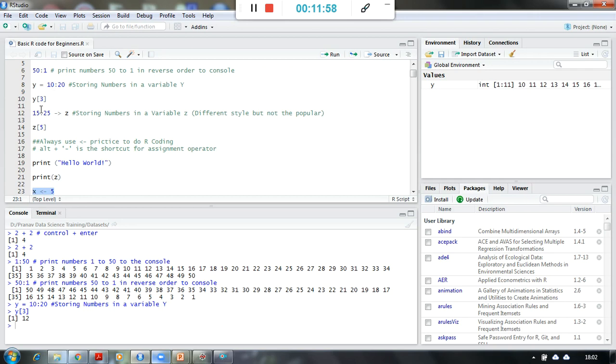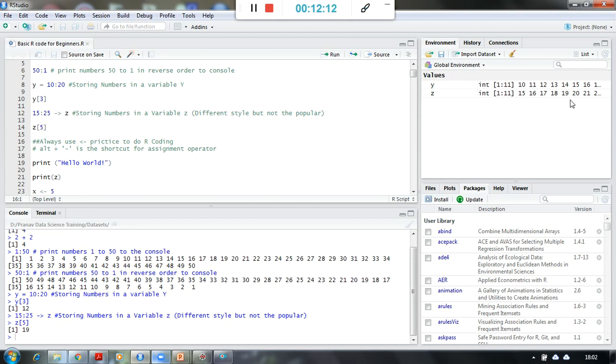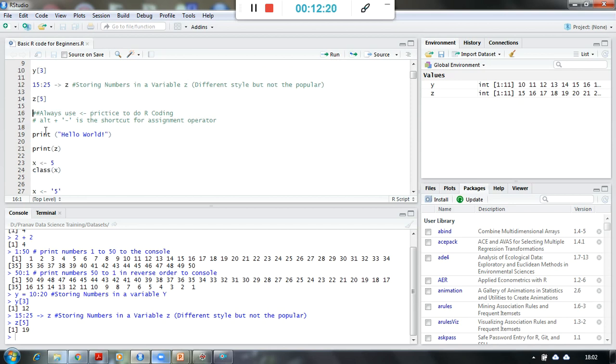So in all the three methods, the values are being stored in the variable. You can see here z is carrying these values, right? And if I want to access the fifth element from z, I can say z of 5. I'll get the fifth element, which is 19. 1, 2, 3, 4 and 5, right? So I got the fifth element over here.